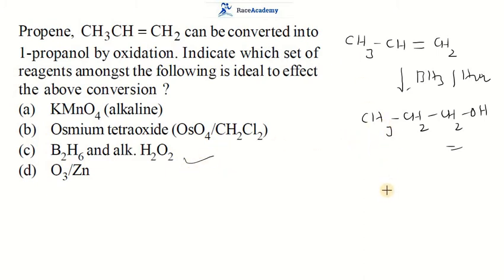So if you go through this anti-Markovnikov rule, then it will give one product, and this one product is nothing but the primary alcohol. Okay, let us move to the next question.